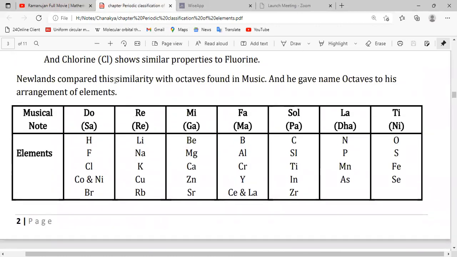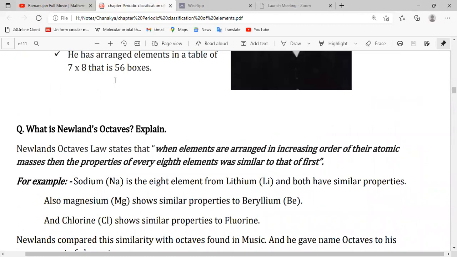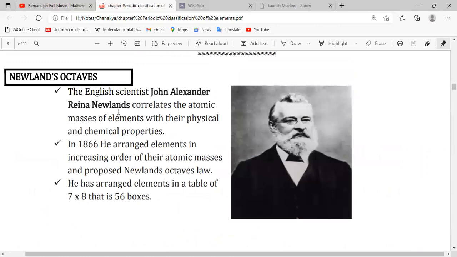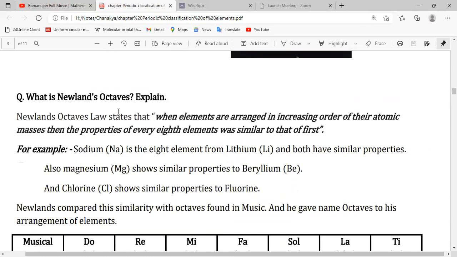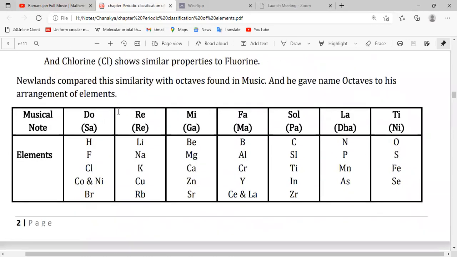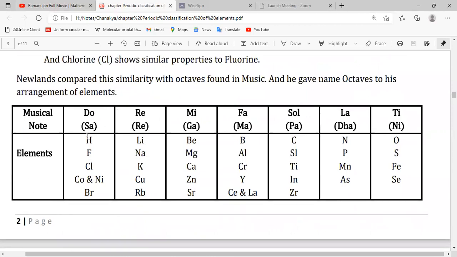And one more thing, why we are using the octave here: it is due to the same pattern shown in Hindi or English music notes. If we discuss the English or Hindi music tone here, for English we have do, re, mi, fa, so, la, ti. Again the eighth will be do, then again re. So it is repeated after the eighth place. That's why it is related to the octave.